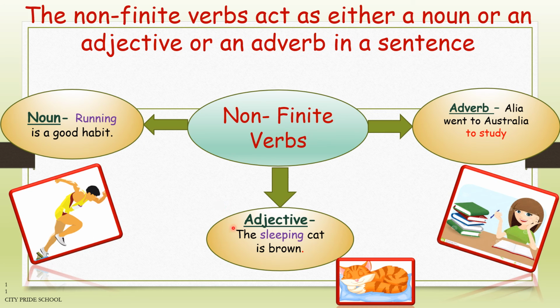The second example, the sleeping cat is brown. So now at the first go, to you all, sleeping will appear as a verb in the ing form. But actually, it is not acting here as the finite verb. It is describing what kind of cat, right? So, what kind of cat? The sleeping cat is brown. So, sleeping here is a non-finite verb acting as an adjective. Now, which is the main verb? The main verb here is.